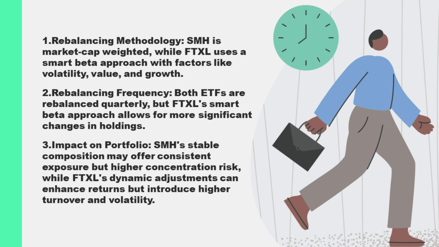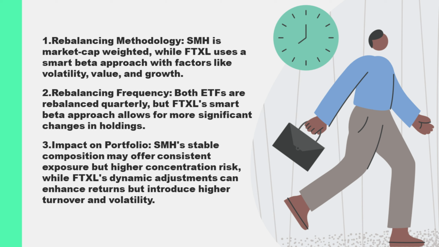These differences in rebalancing methodologies and schedules can impact the performance and risk profiles of SMH and FTXL in several ways. SMH's rebalancing process, driven by market capitalization, tends to result in a more stable composition, with less frequent turnover of holdings.